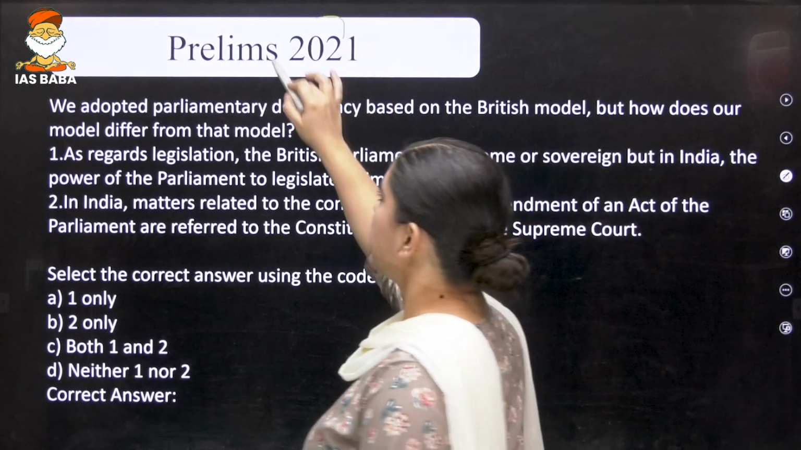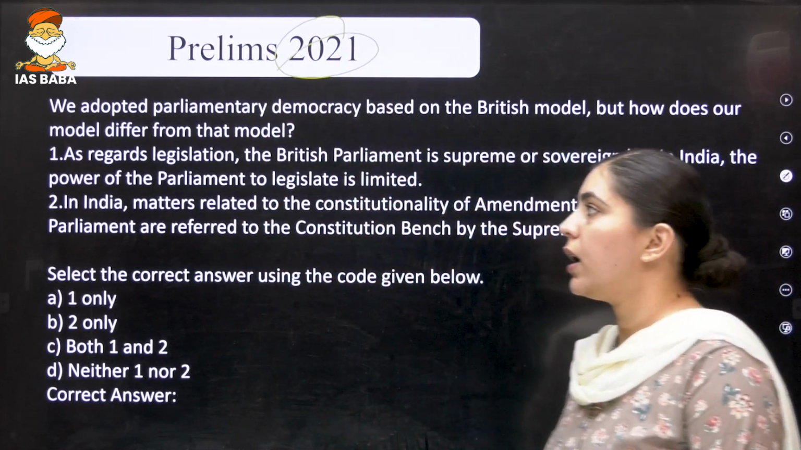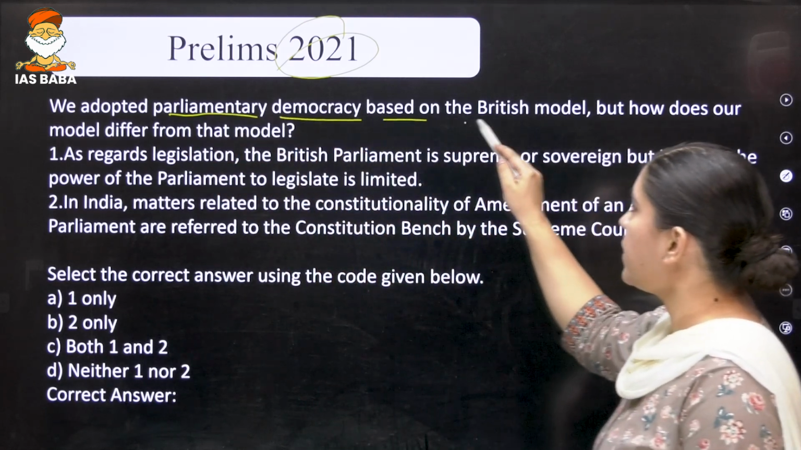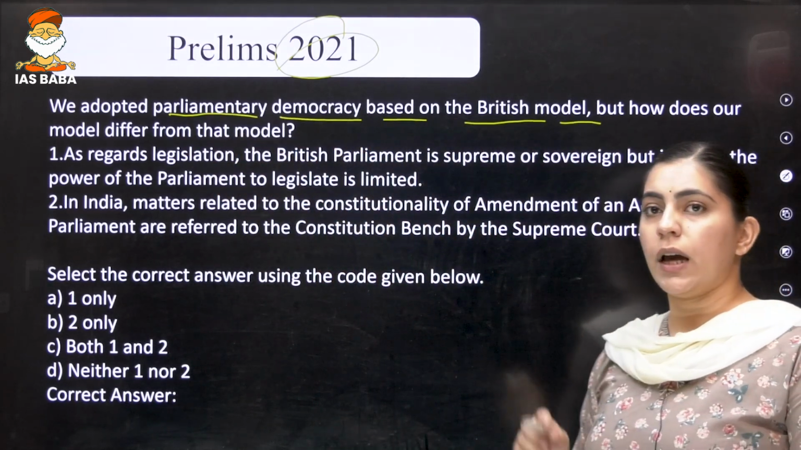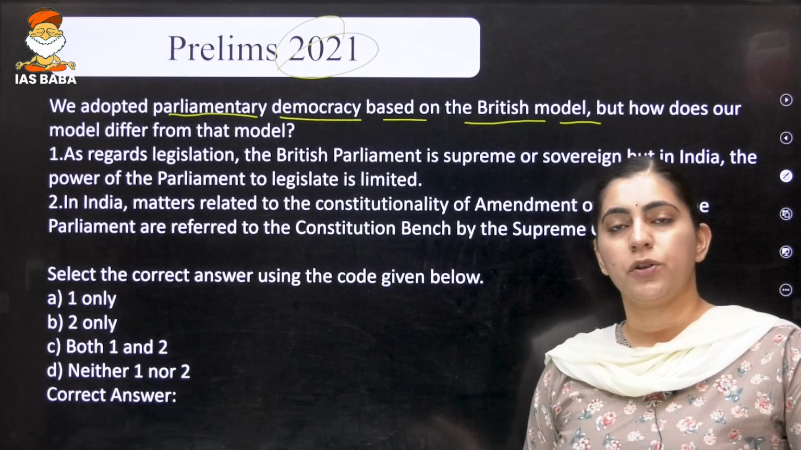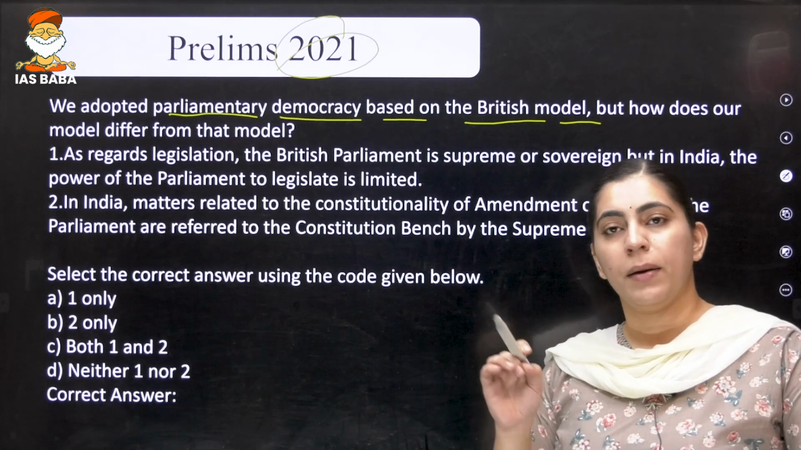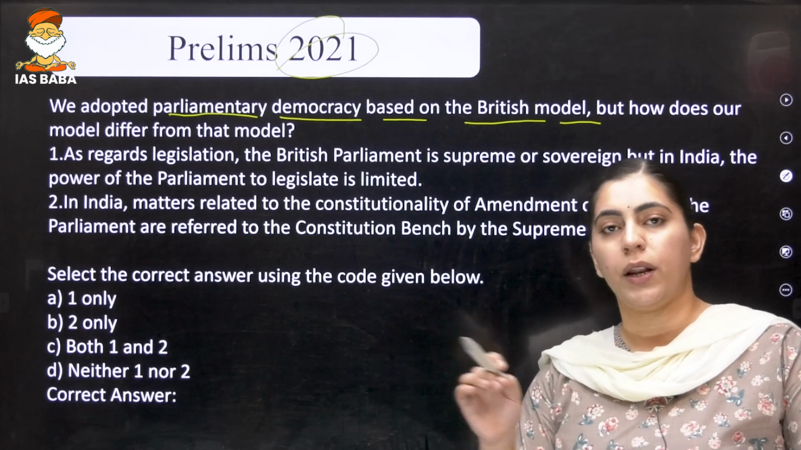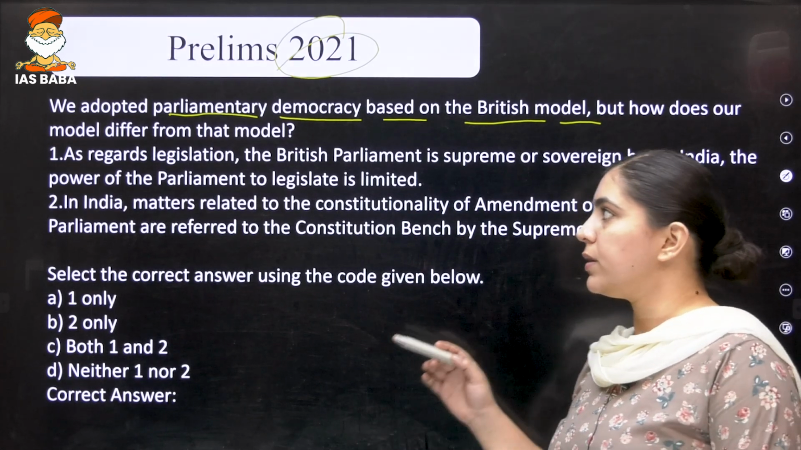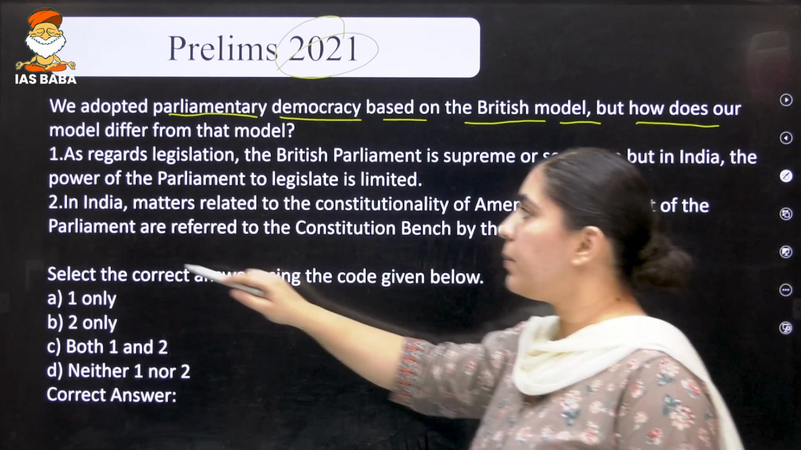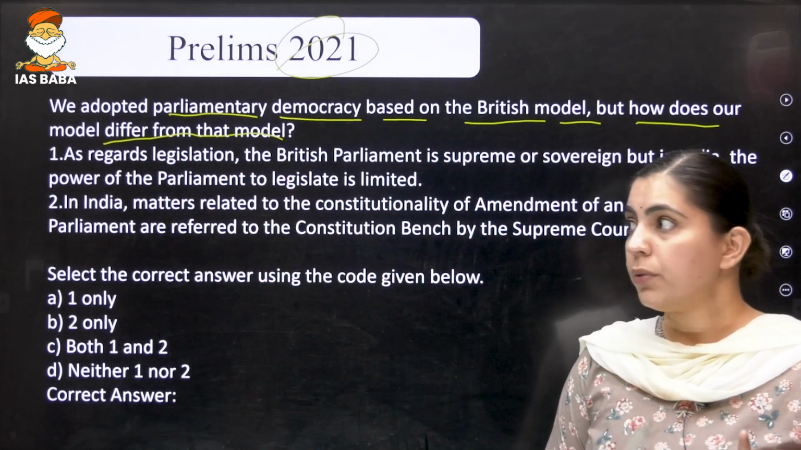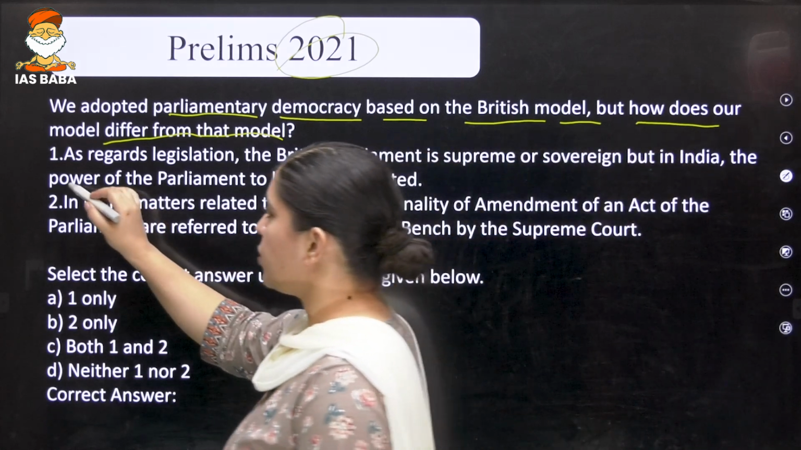Again, in 2021, the question was asked that we adopted parliamentary democracy based on the British model. Our parliamentary democracy has some similarity with the British model, because in India the president is just the symbolic head, so is the case with the British parliamentary form of democracy. But how does our model differ from that of Britain? So now you need to answer the correct option.